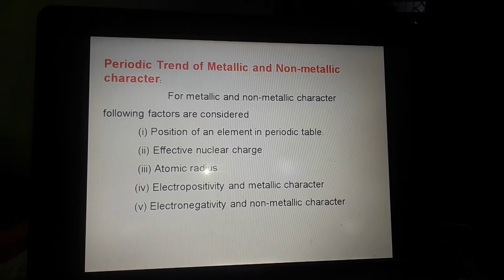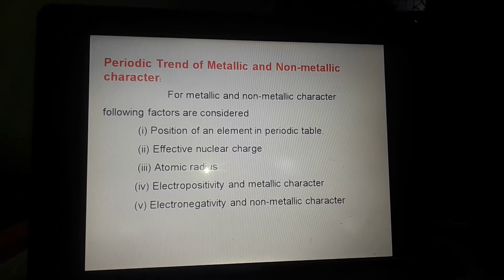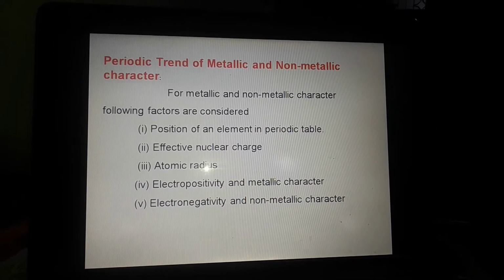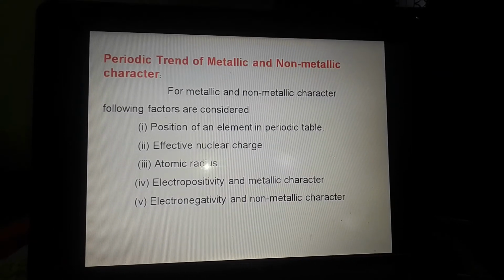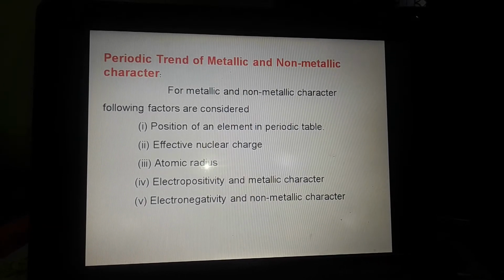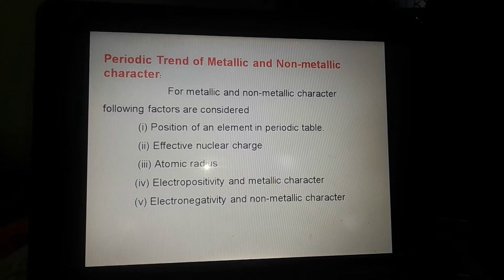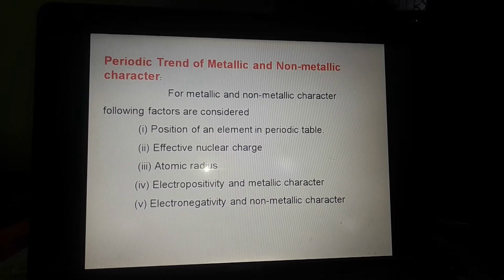Now we will see the periodic trend of metallic and non-metallic character. While considering the periodic trend, some factors are discussed. First factor is the position of an element in the periodic table. Metals are arranged on the left hand side of the periodic table and non-metals on the right hand side.